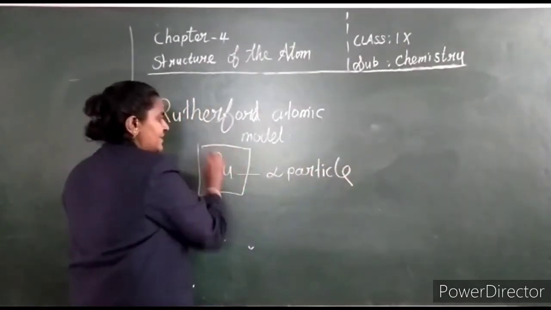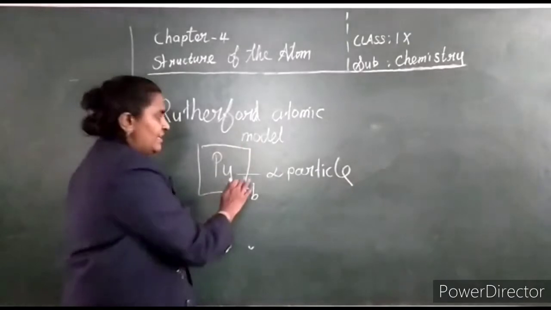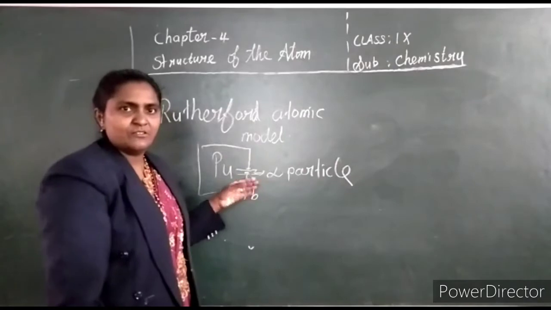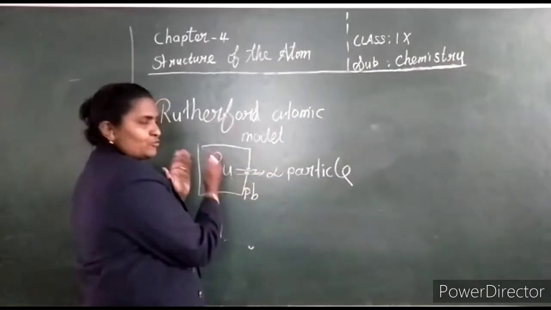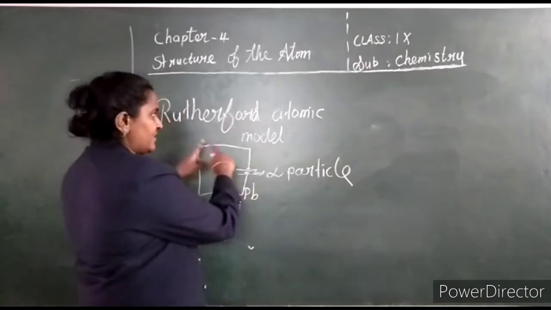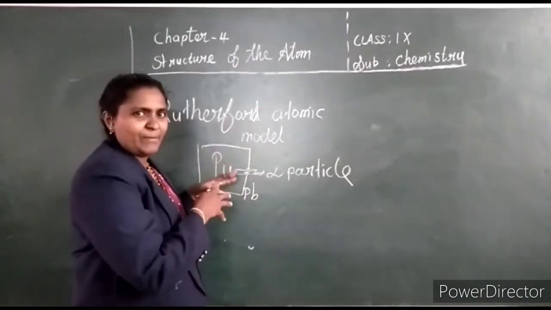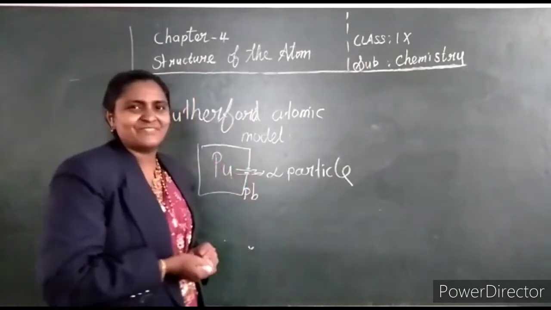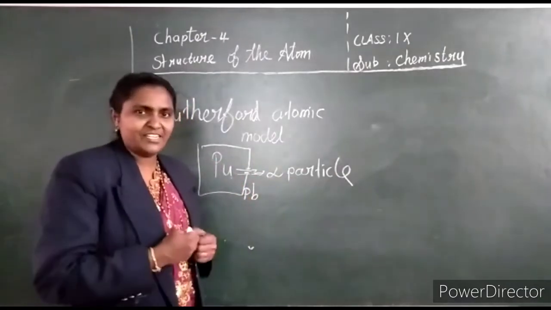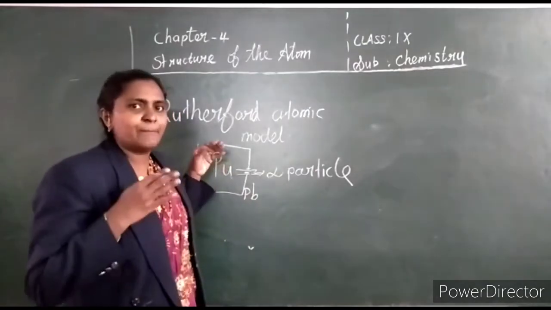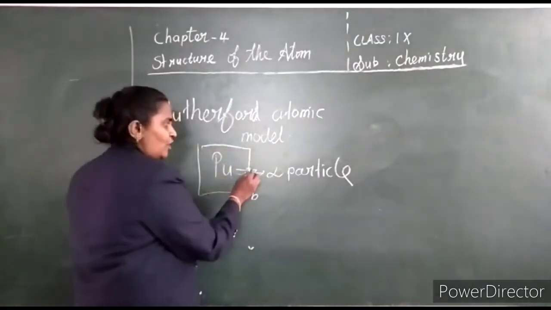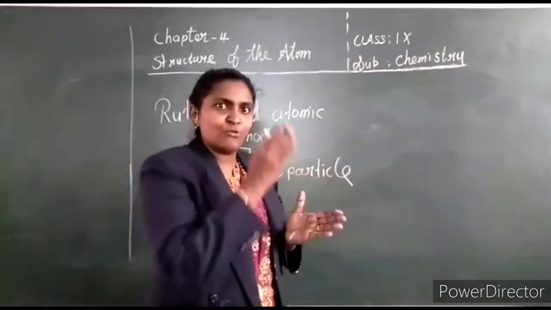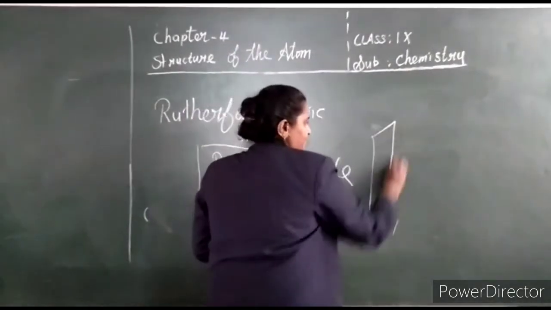And it is kept in lead. Why is it kept in lead? A small opening is made here to pass the alpha particles. Through this, alpha particles come out from this plutonium radioactive element. It is kept in the lead box because the alpha particle cannot penetrate the lead, since the mass of lead is too heavy. So the alpha particles cannot penetrate the lead box. A small opening is made, and through it alpha particles are made to fall on the gold atom. He has taken gold atoms.